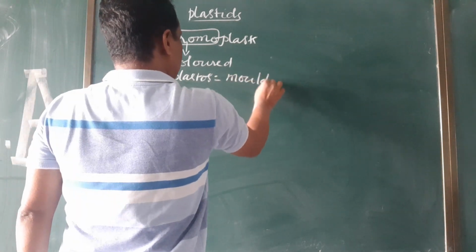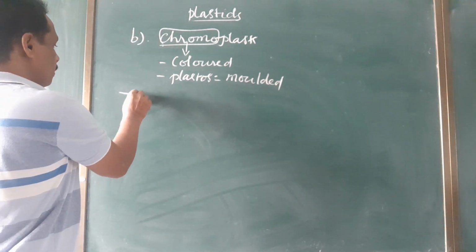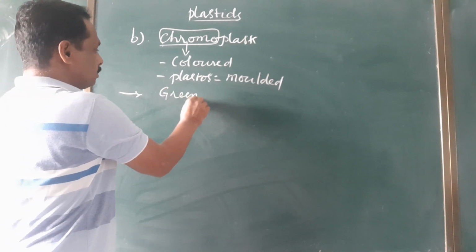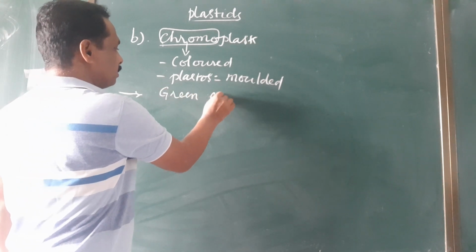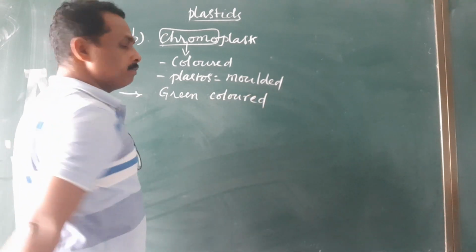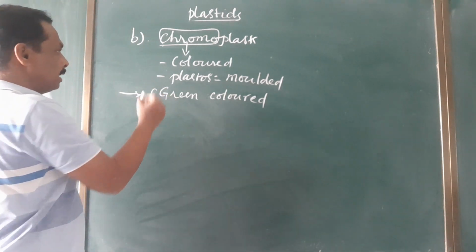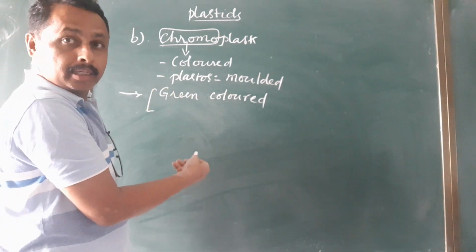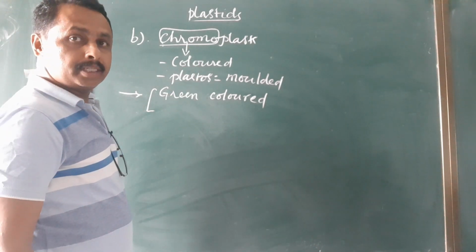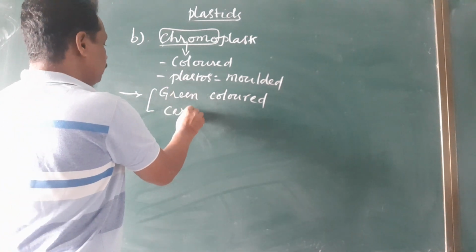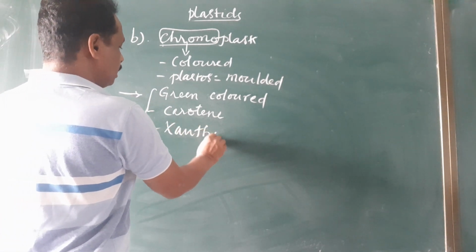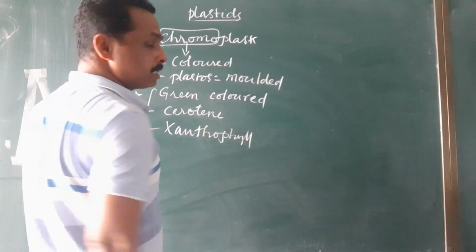These are plastids other than green colored. In chromoplasts the green pigment is absent, but other pigments such as carotene and xanthophyll are present in them.